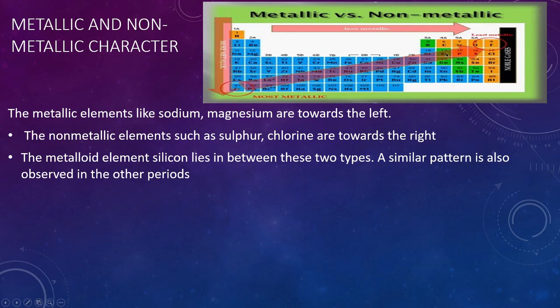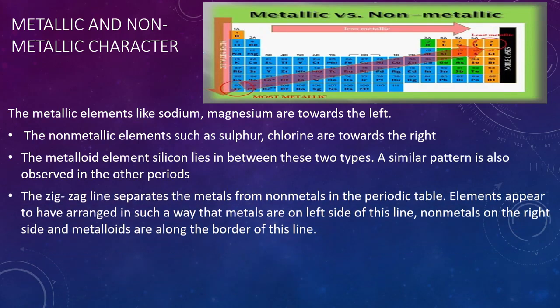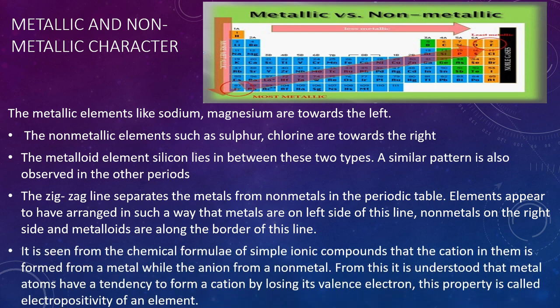A similar pattern is also observed in other periods. This zigzag line, in the green one, separates the metals from the non-metals in the periodic table. Elements appear to be arranged in such a way that the metals are on the left side of this line and non-metals on the right side, and the metalloids are along the border of this zigzag line.